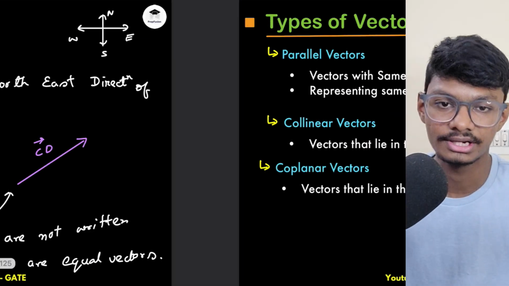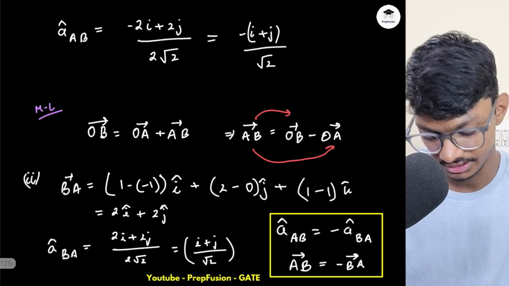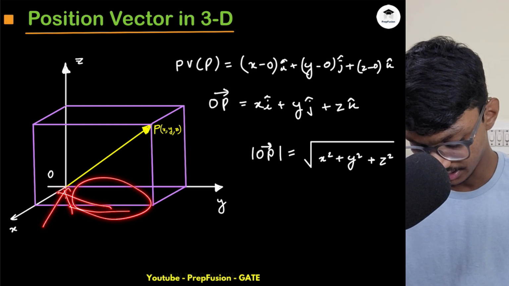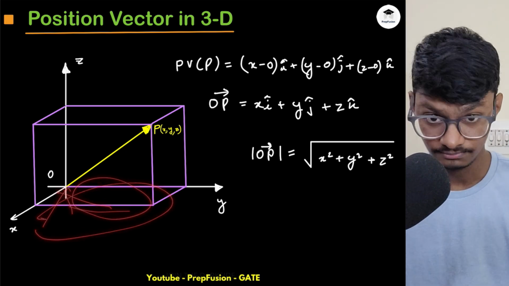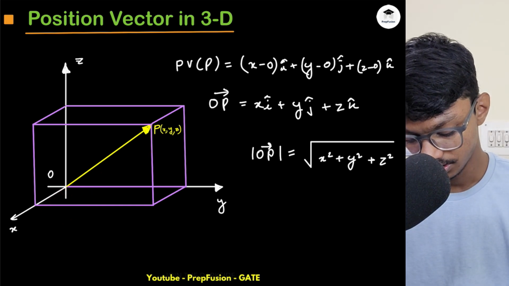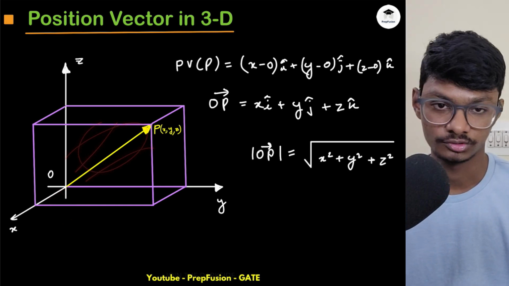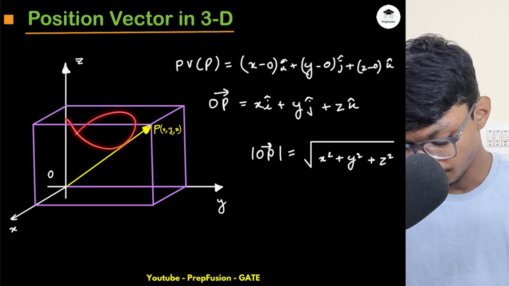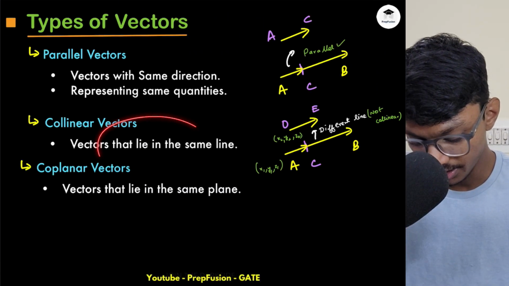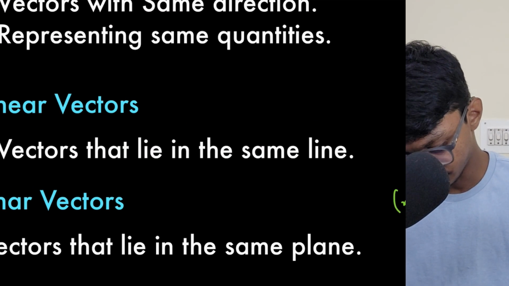Now coplanar means they are lying in the same plane. So if I have something like this, if all the vectors are lying in this xy plane, then those vectors will be called coplanar. If all the vectors are lying in this yz plane, then those vectors will be called coplanar. So basically, when you're talking about collinear, we generally tend to talk about two vectors.